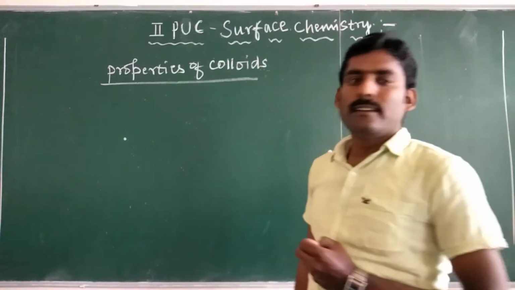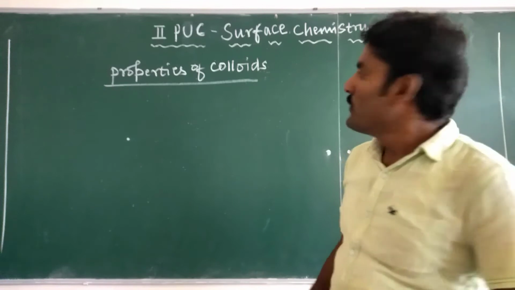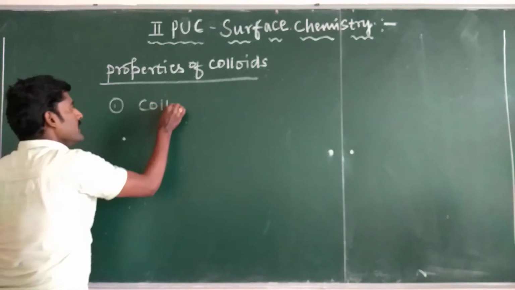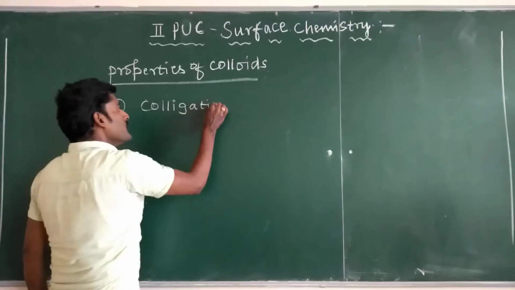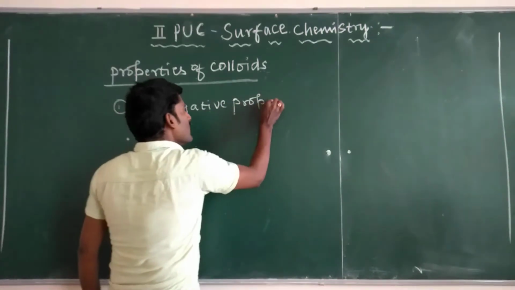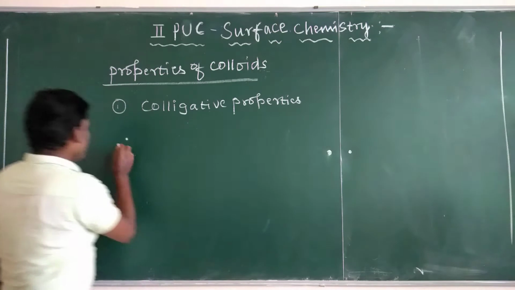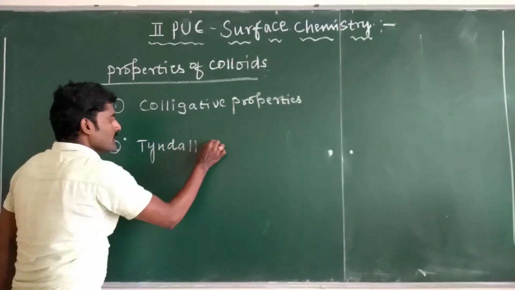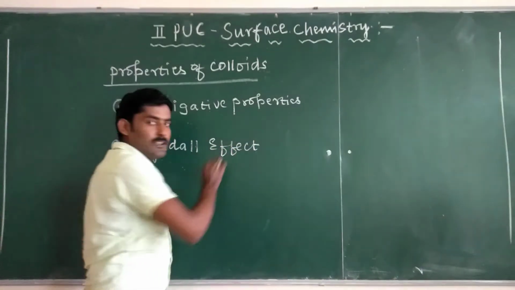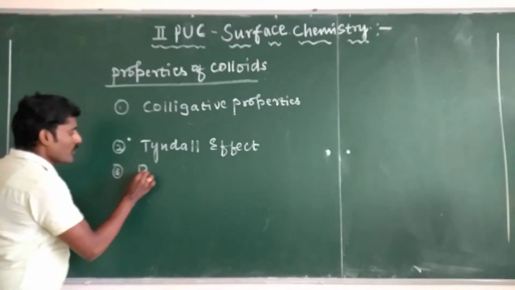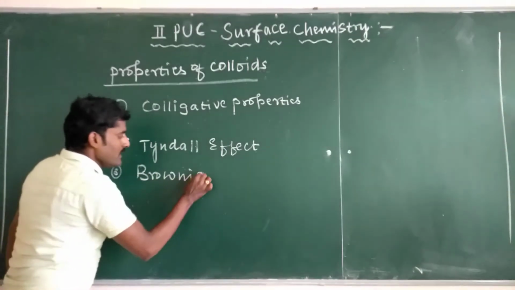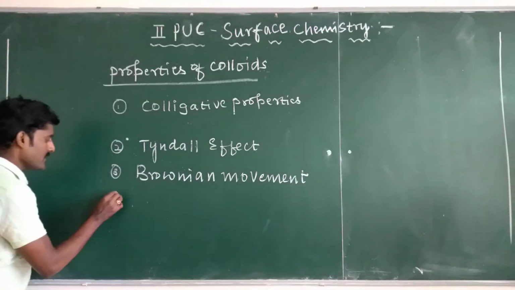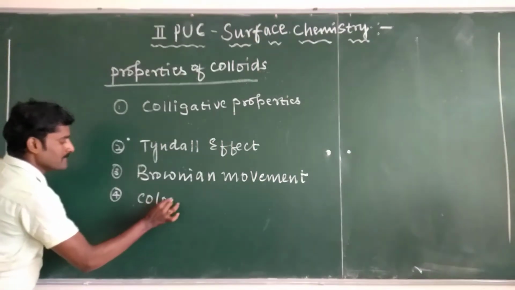So we have properties of colloids like colligative properties, second is Tyndall effect, third is Brownian movement, and fourth is color.